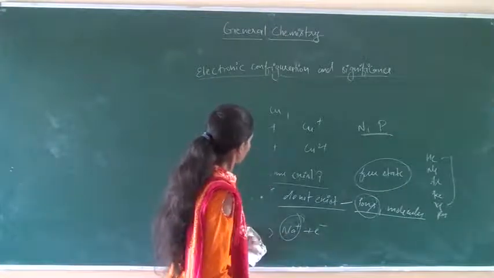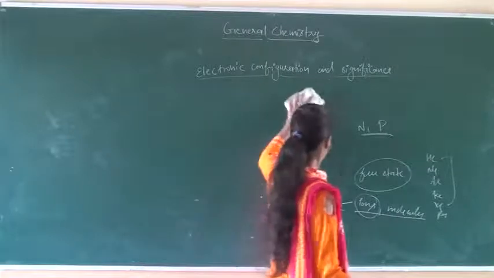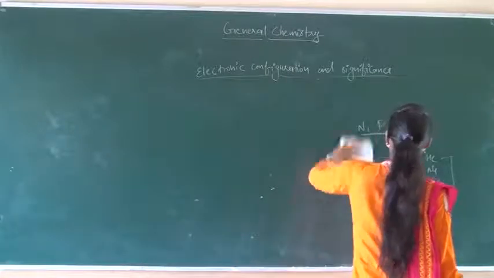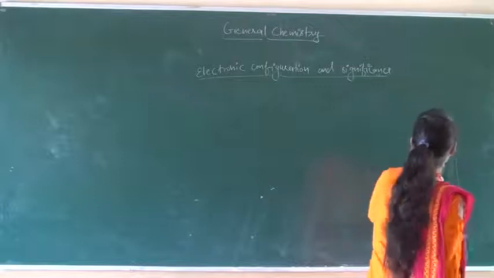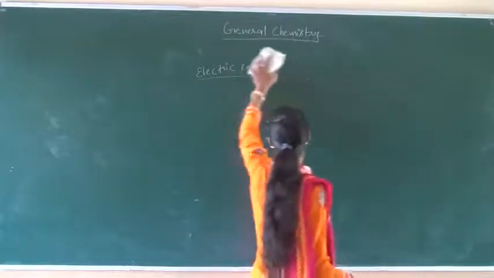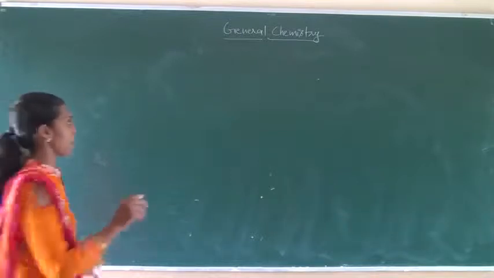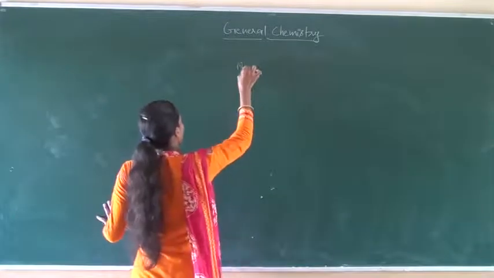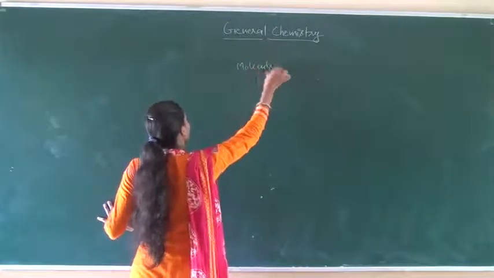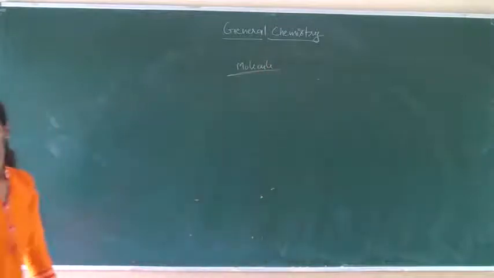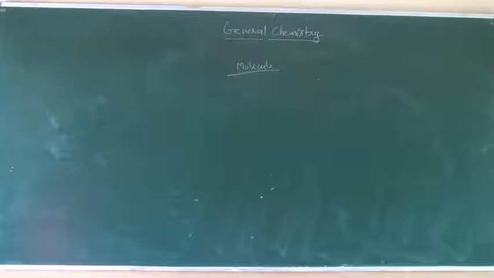Our next topic is about the molecule. We have already discussed the atom. Now we will discuss the second part, that is the molecule. The molecule is the smallest particle of an element which has the properties of the substance.